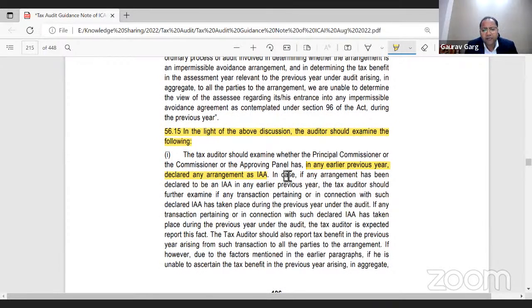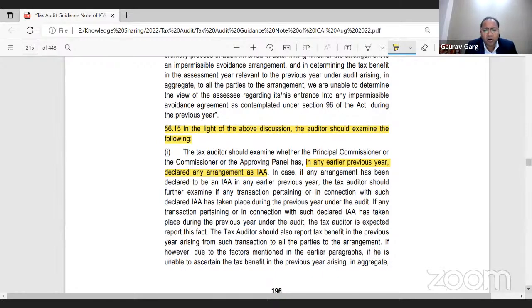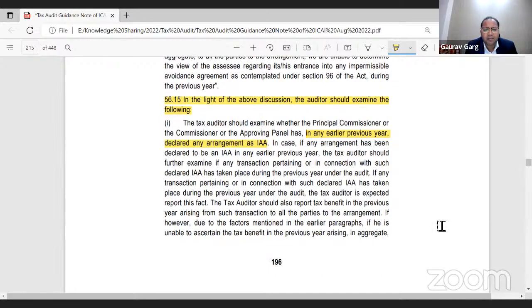So the first case is where in some previous years, some particular arrangement of the client is already decided by the panel, by the Principal Commissioner or Commissioner or the approving panel as an IAA.